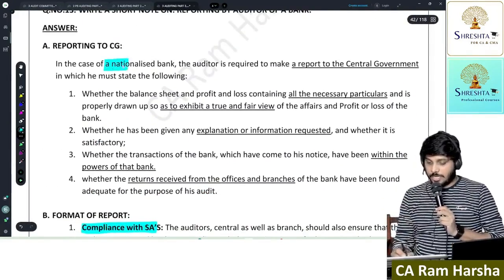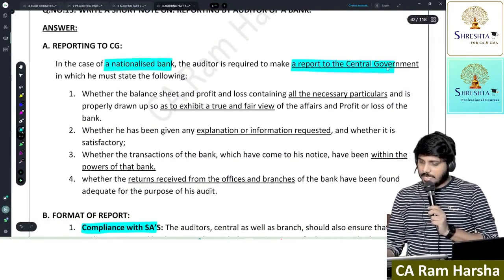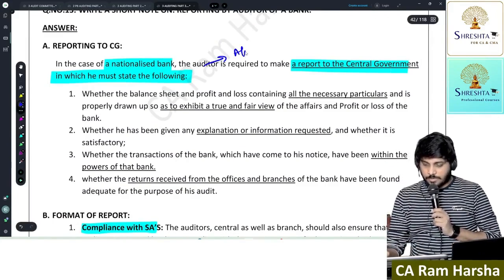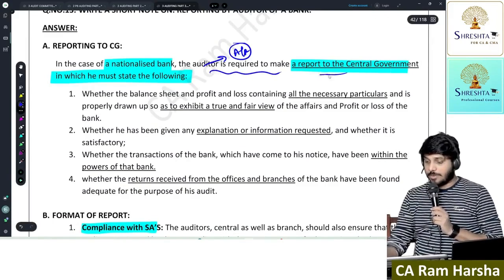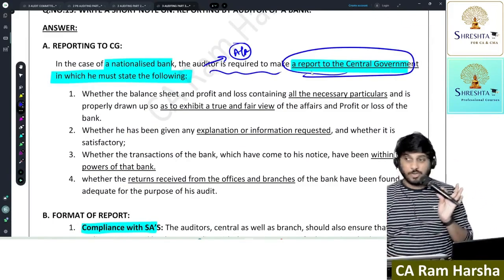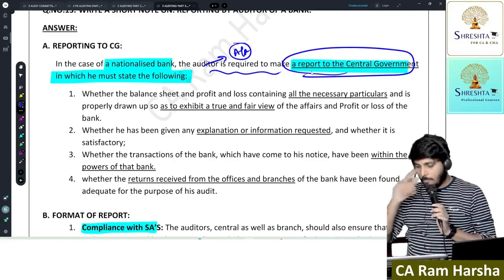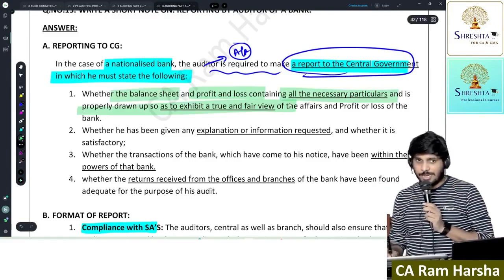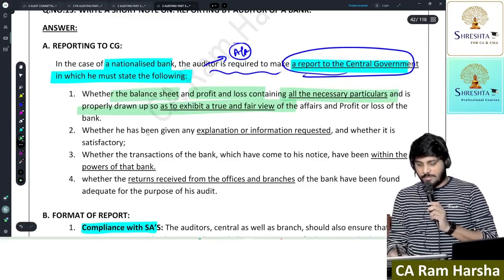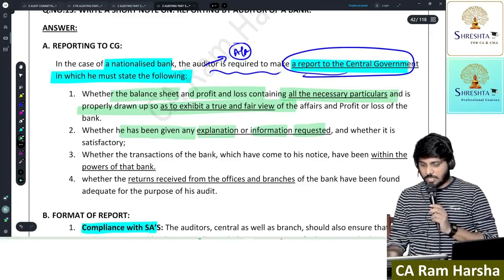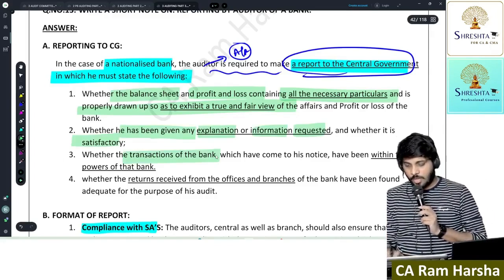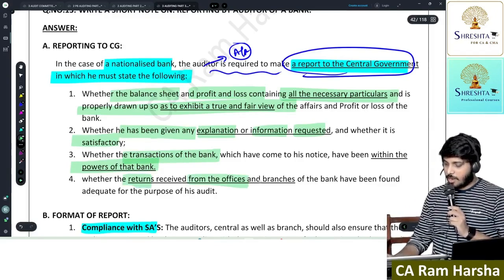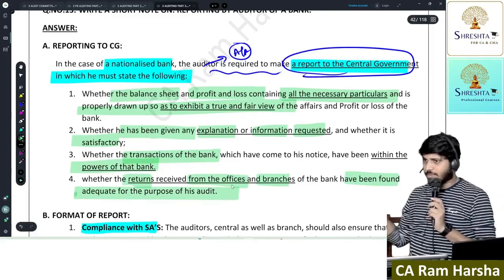In addition to that, in case of a nationalized bank, the auditor shall make a report to the government, in which he shall make the following. So this is also part of the audit report only. In case of a nationalized bank, the audit report will be addressed to whom? The central government, so we will put to the President, whether the balance sheet and profit and loss account contain all particulars so as to exhibit a true and fair view. Whether he has been given any explanation or information requested, and is it satisfactory. Whether transactions of the bank are within the powers of the bank. Whether returns, meaning a summary, received from offices and branches have been found adequate for the purpose of audit.